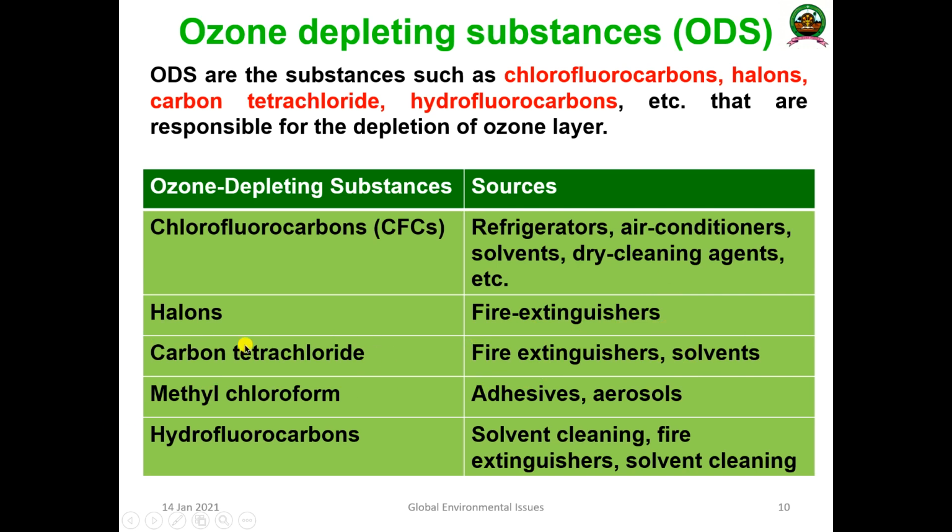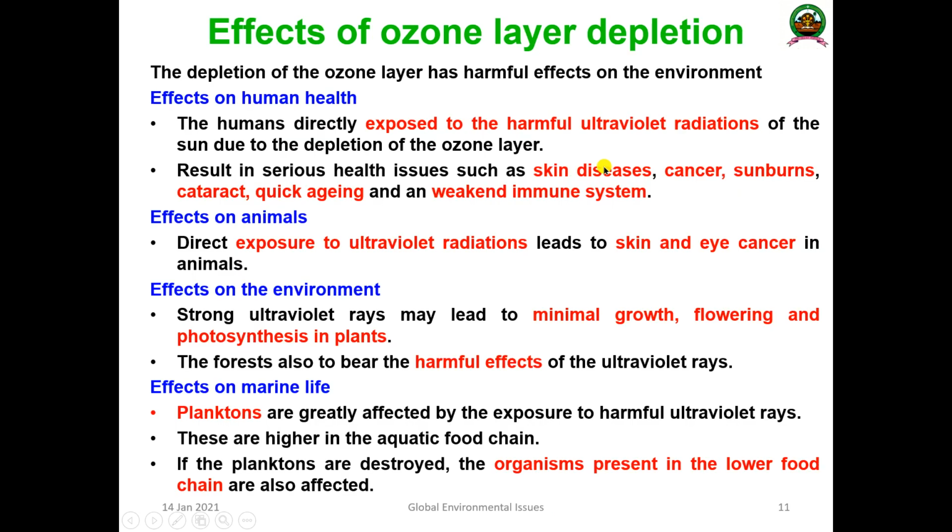Next one is methyl chloroform. The main sources are adhesives and aerosols. So these are the main sources for the production of methyl chloroform. Next one is hydrofluorocarbon. That is when industries are cleaning by using solvents. Solvent cleaning, fire extinguishers, and other solvent cleaning processes contribute a lot of ozone depleting substances.